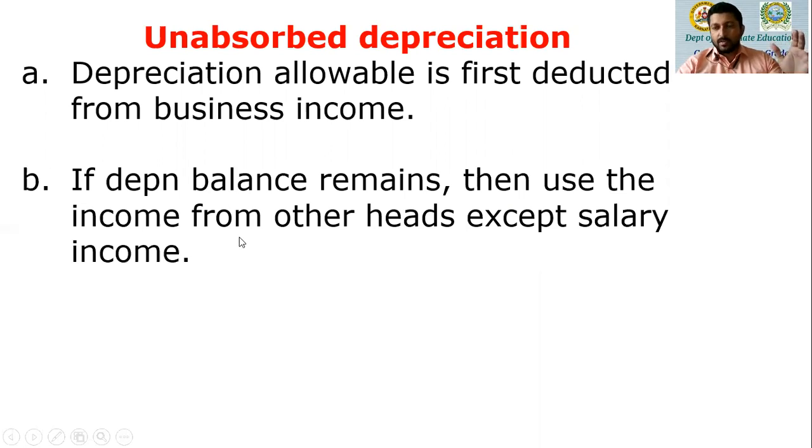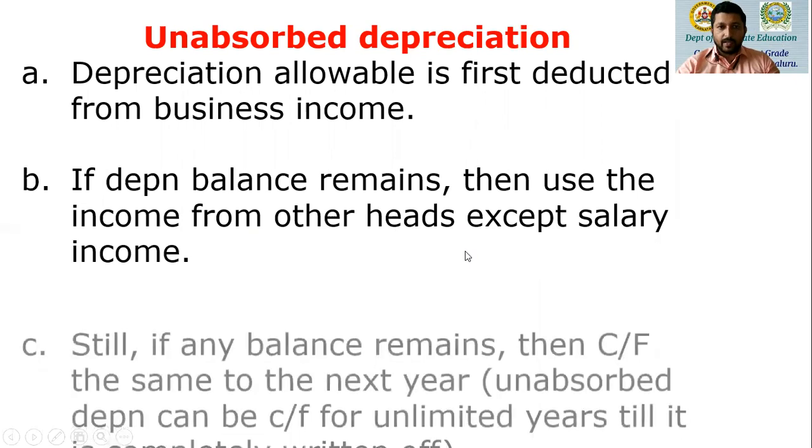Depreciation of the last year of the business which remained undeducted, which could not be deducted because there was insufficient business income or there was business loss. If depreciation amount remains, then we can use income from any other heads. We can use house property income, capital gain, and other sources of income also, except casual income, and we can claim deduction under any head except salary income.